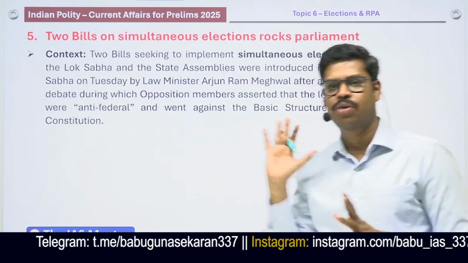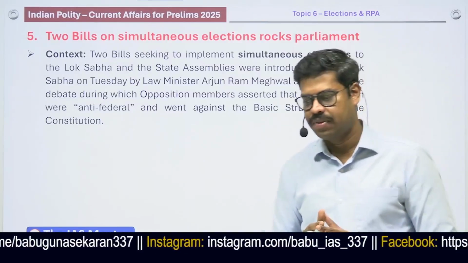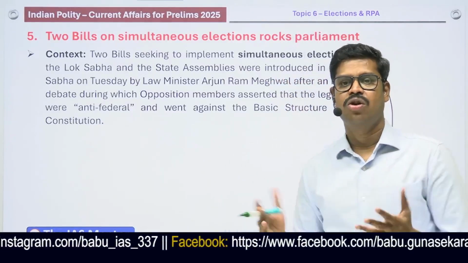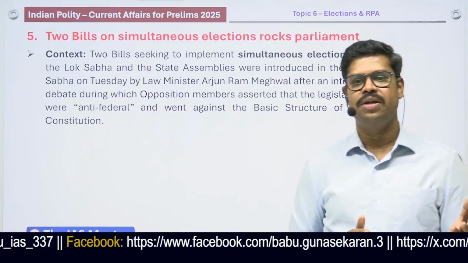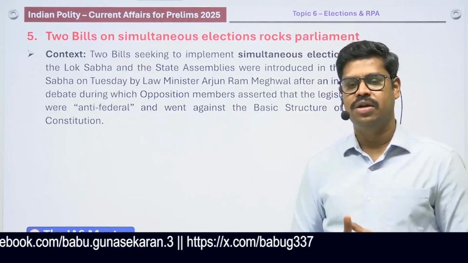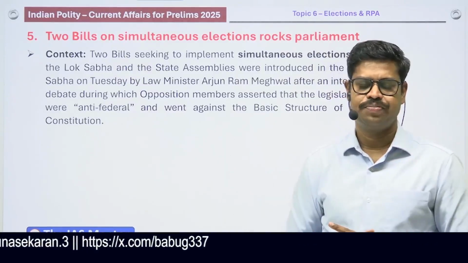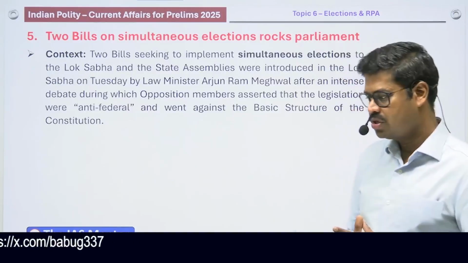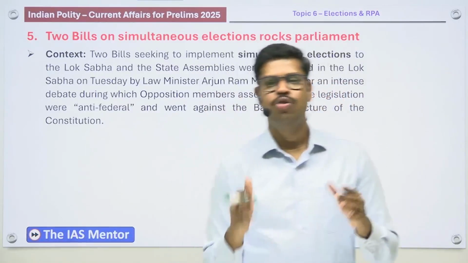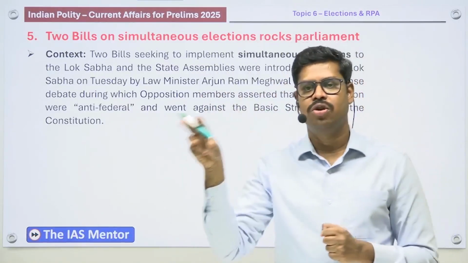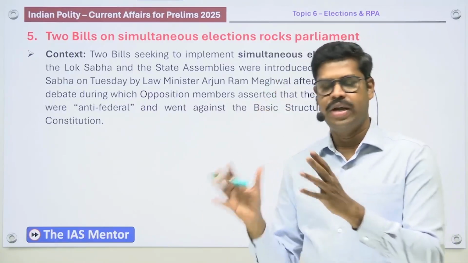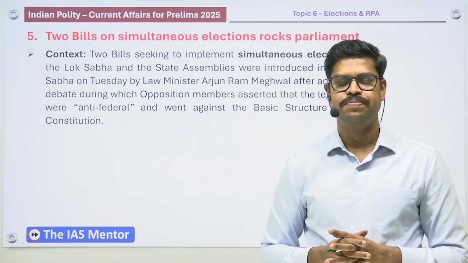The next topic is related to the elections and the Representation of People Act. Recently, two bills have been introduced in the Parliament, despite a lot of opposition from the opposition parties. The two bills are related to bringing in what is called simultaneous elections in our country, which has been in discussion for the last 3-4 years. One is the 129th Constitutional Amendment Bill, trying to make changes in the constitution in order to ensure simultaneous elections. The other was an ordinary bill to help simultaneous elections happen in our country.